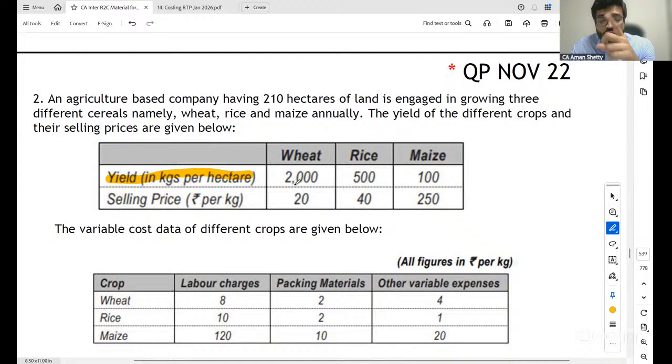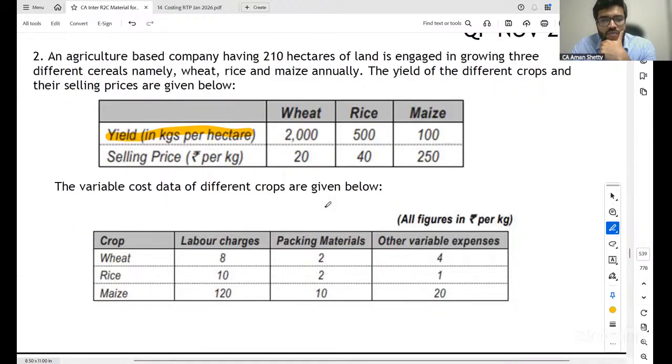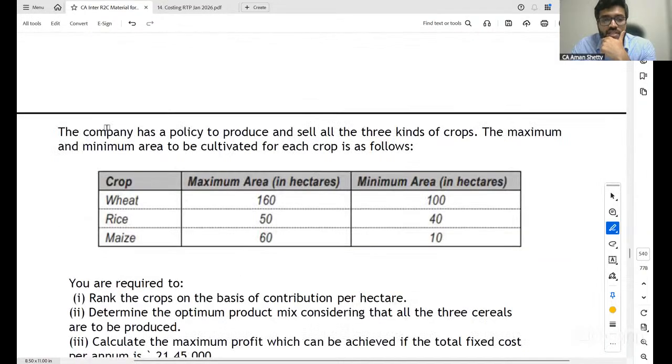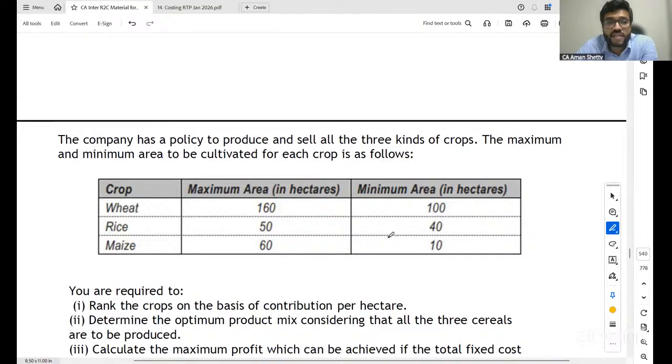2000 kgs it gives for 1 hectare, 500 kgs and 100 kgs. So there are 210 hectares. Clear, all of you? Now the variable cost data of different crops is as follows: labor charges, packing, and then this. Clear, all of you? Next, the company has a policy to produce and sell the three kinds of products. The maximum and minimum area to be cultivated for each crop is as follows: maximum area, minimum area. This is a product mix problem. Is it clear?